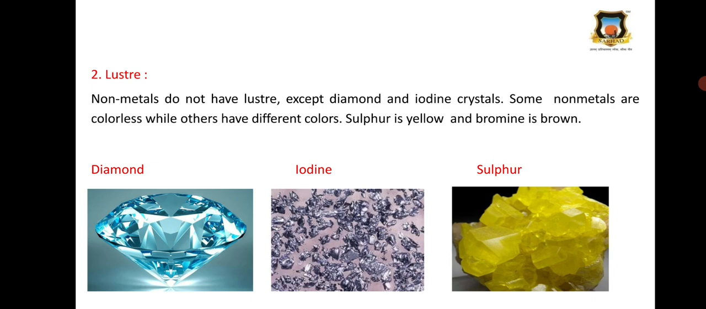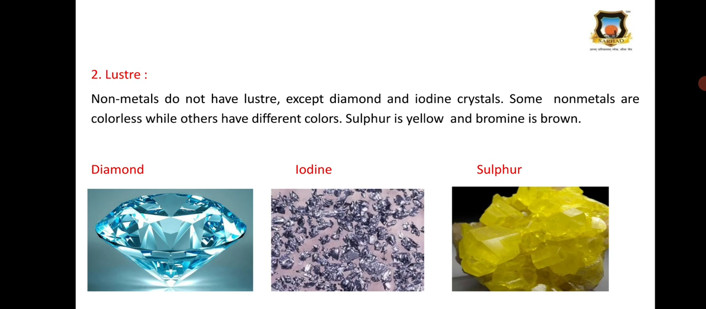Then luster. Generally, the non-metals do not have luster, except diamond and iodine crystals. Some non-metals are colorless while others have different colors. For example, sulfur is yellow in color, and bromine is brown in color.